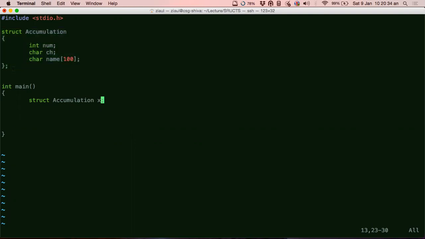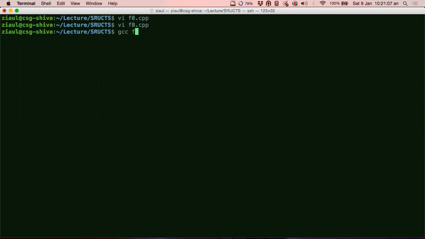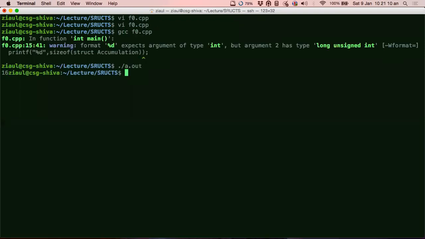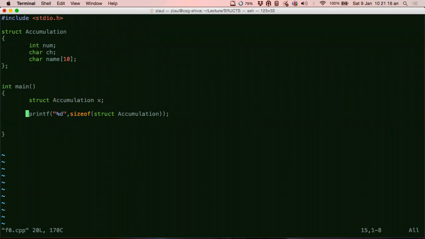How big would the space be? Tell me. This is an important question, because it very frequently pops up in exams. So let's calculate the size of it. Remember this operator, guys, sizeof. You can put any data type inside sizeof, and you will get the size of that data type. So let's see what the size of X is. Let's verify. 16. Yeah, we can use sizeof X as well.